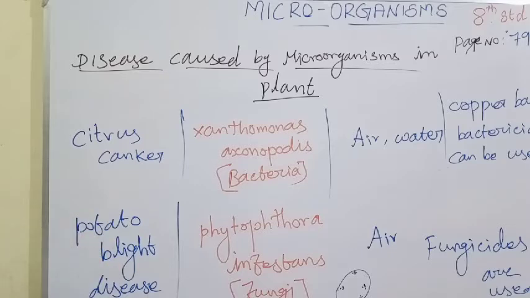And the next topic, microbes in food process.